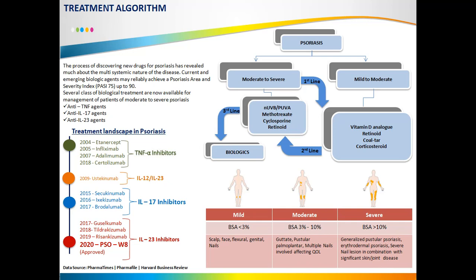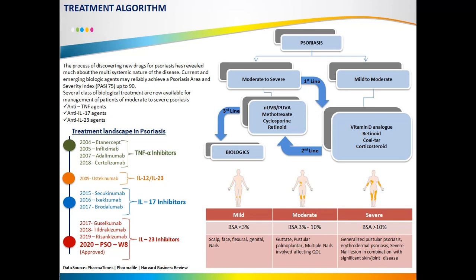So first of all, we need to understand how the treatment algorithm of psoriasis would look. For treating mild to moderate psoriasis, the first line of treatment would be vitamin D analogs, retinoids, coal tar or corticosteroids.